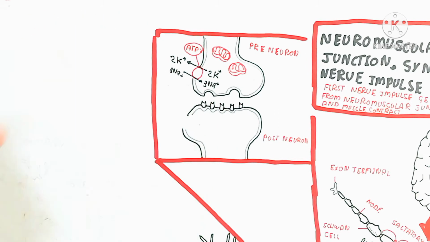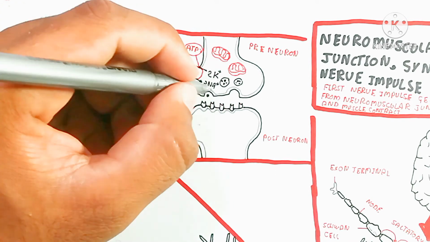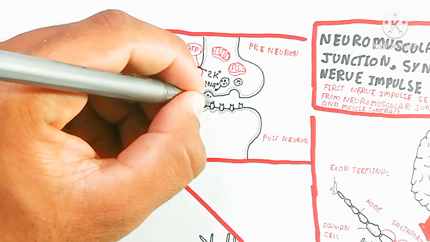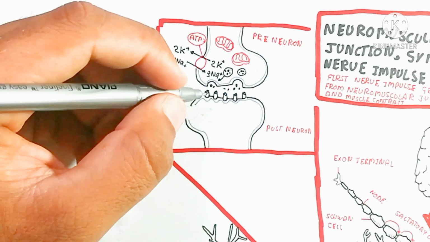Acetyl-CoA will bind with choline to produce the acetylcholine neurotransmitter. Here is the acetylcholine receptor, which receives the acetylcholine and exchanges the ions into another axon.